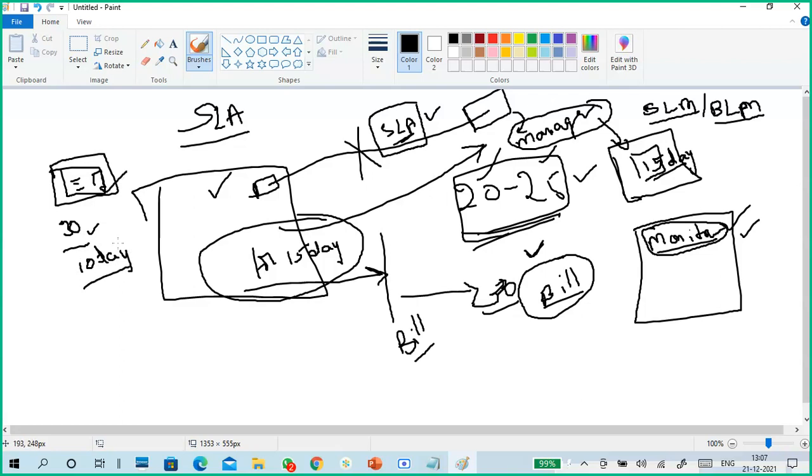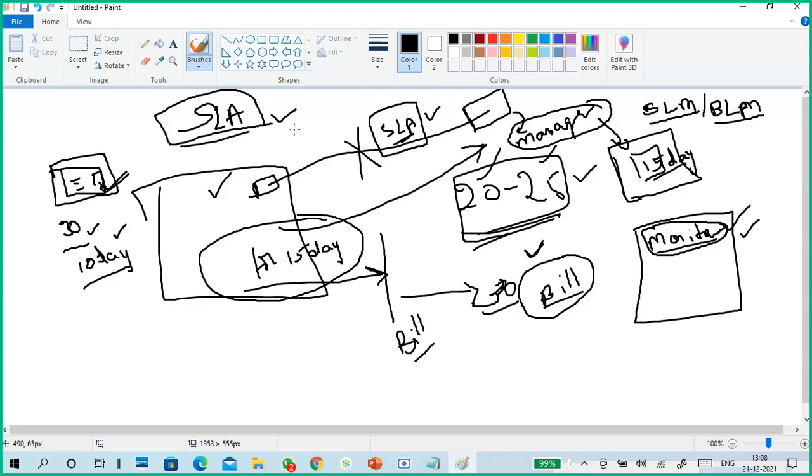So whatever I agreed to provide, within whatever time limit I agreed, whatever service I agreed to provide to the customer, I must provide. That is written in an agreement called an SLA.